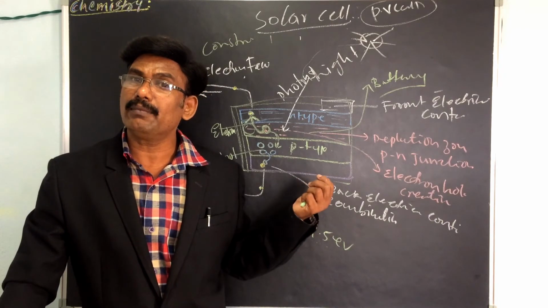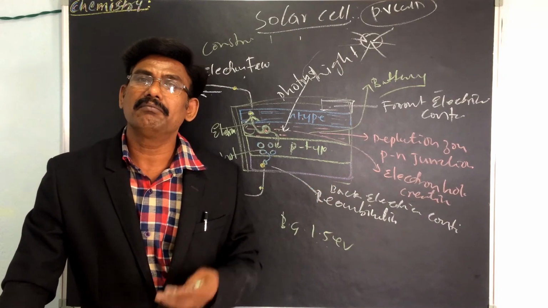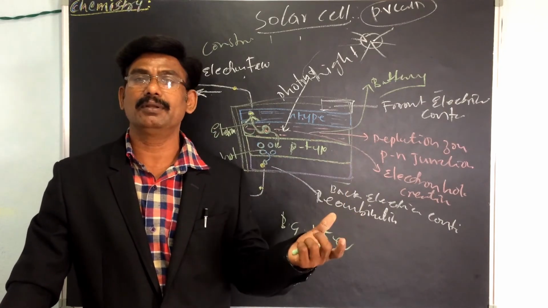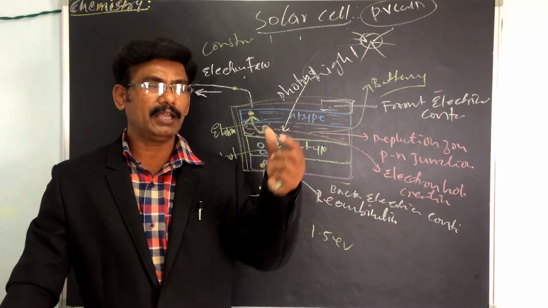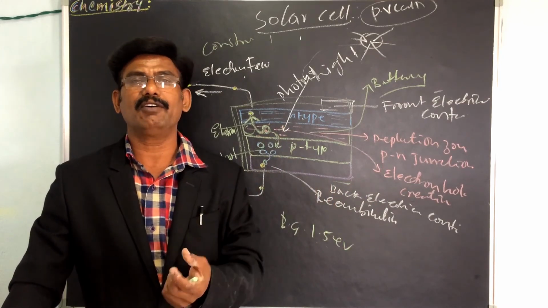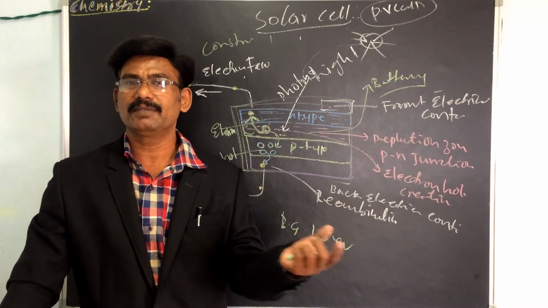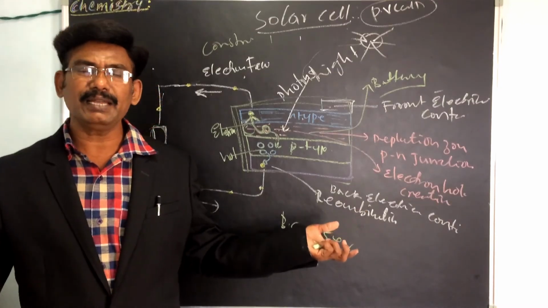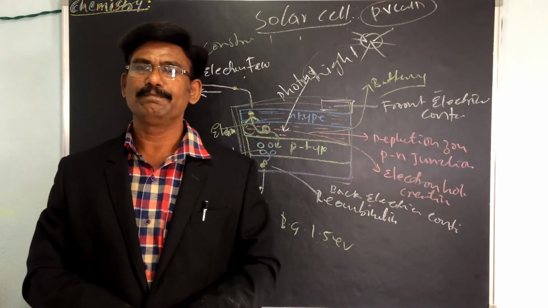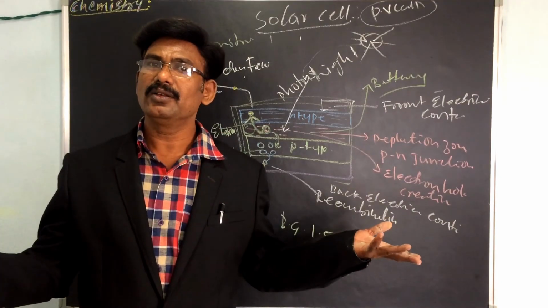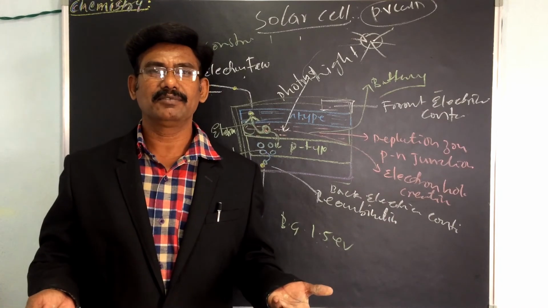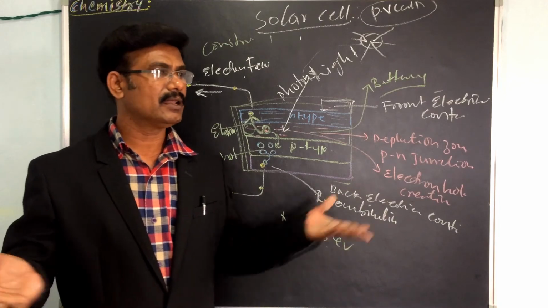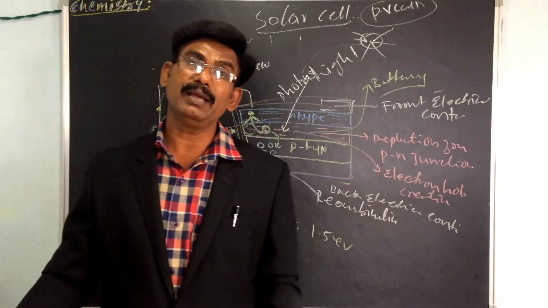And the raw material must be available in abundance. Plenty of raw material should be available. If plenty is available, the cost will reduce. The cost of the material must be low, because if it is not available, the cost increases. The cost must be low so that everybody can use it, otherwise it will be very costly.